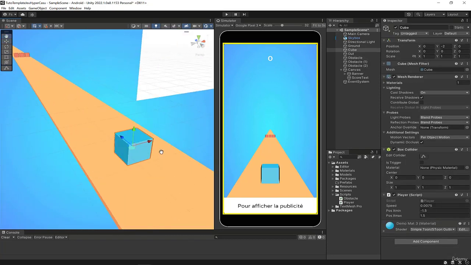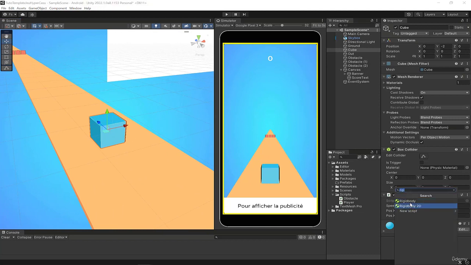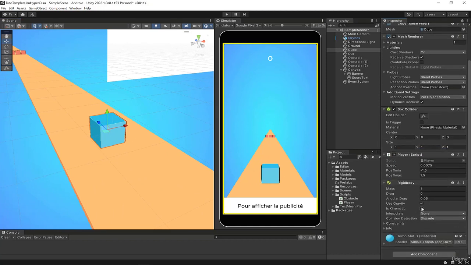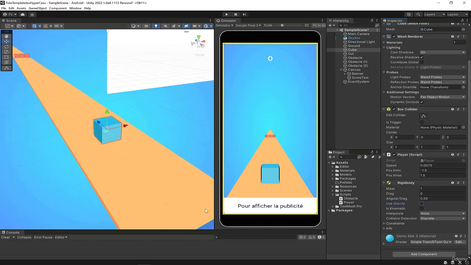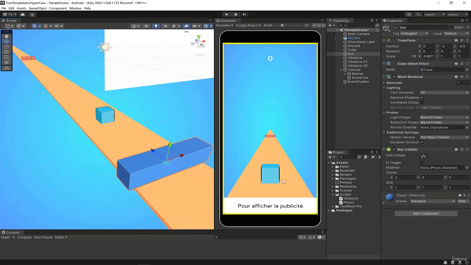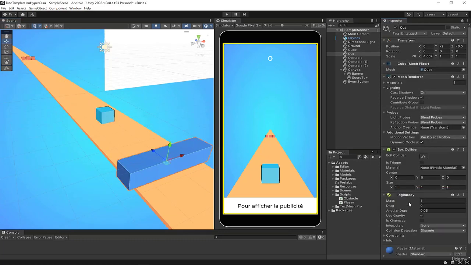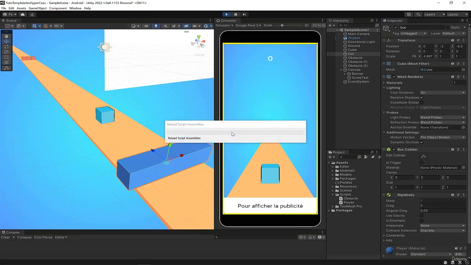I'll add a rigid body to my character, which will not be affected by gravity. And we add a rigid body here, which itself will not be affected by gravity as well. So now I'll be able to handle collisions. I'll test it to show you the difference it will make.